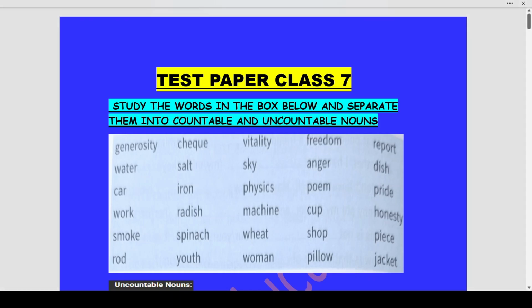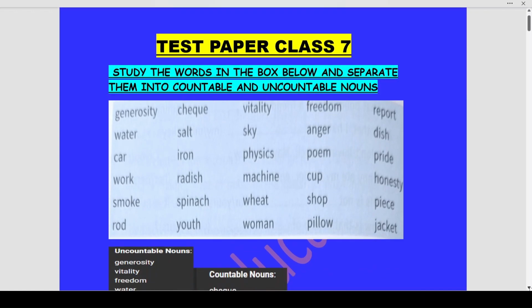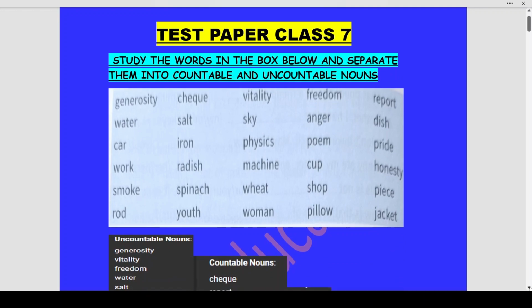Dear students, in this video we shall discuss a test paper related to class 6, 7 and 8. The first question is: study the words in the box given below and separate them into countable and uncountable nouns. Now what are countable nouns? Those nouns which we can count. What are uncountable nouns? Those nouns which we cannot count.